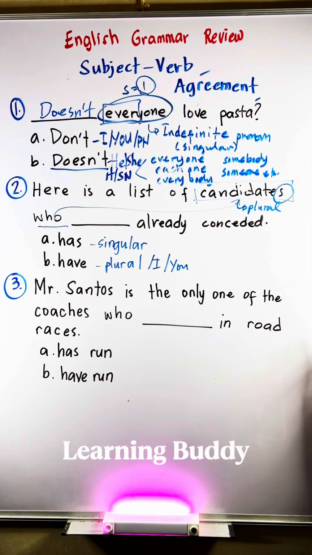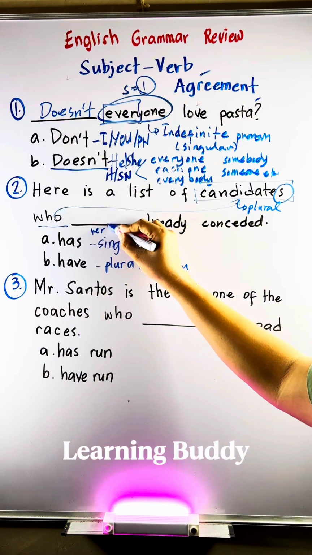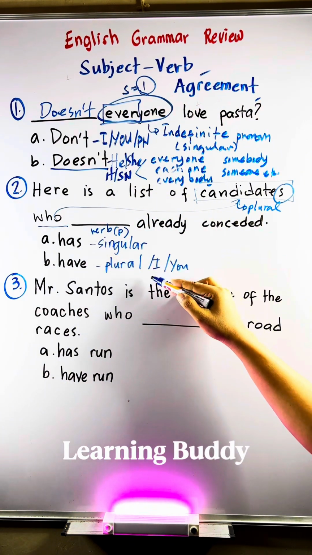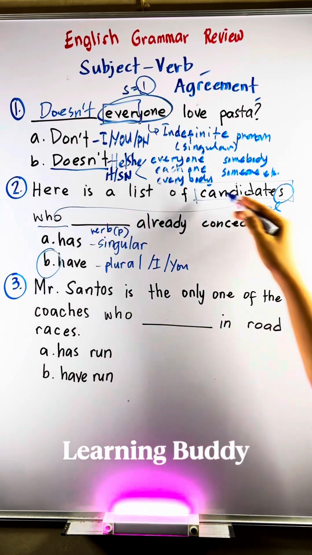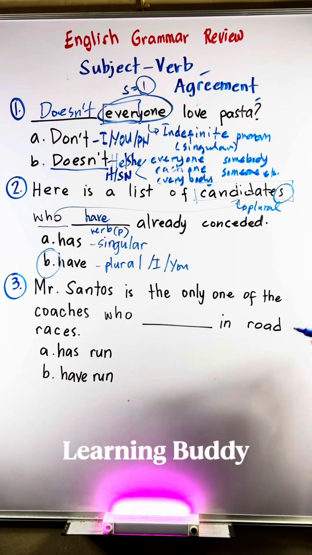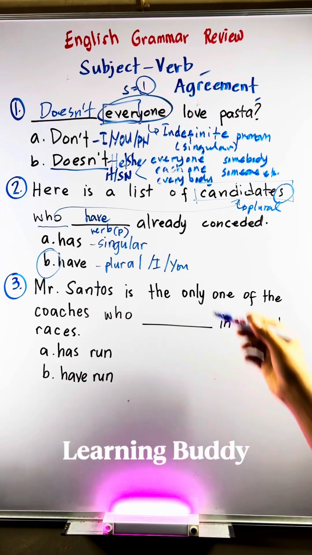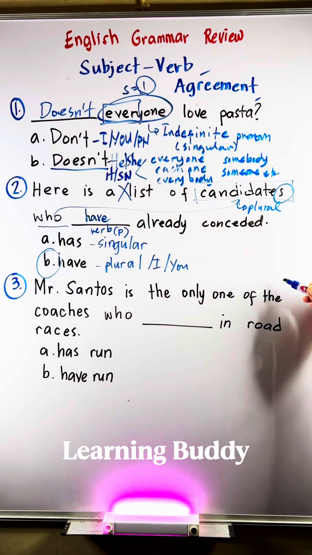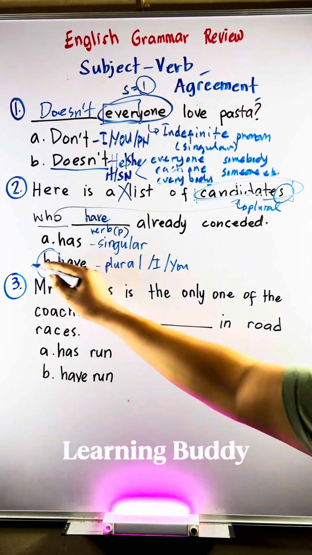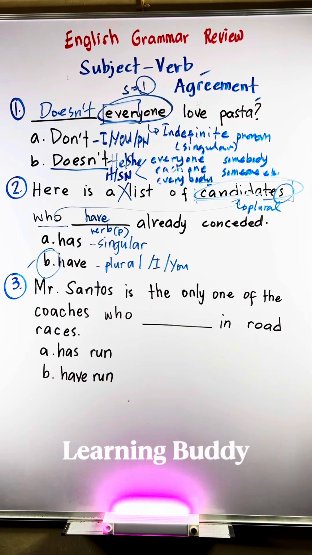Remember that in sentence number 2, the relative pronoun who must refer to the subject or the object of the sentence that does the action. Create a question. Who blank already considered? The answer is candidates. Candidates is plural. Thus, what we're looking for is the word have. The word list is not the reference because it did not do the action in the sentence.